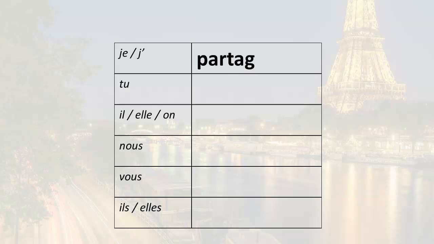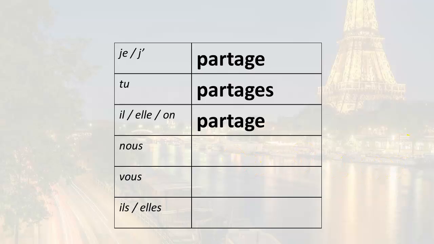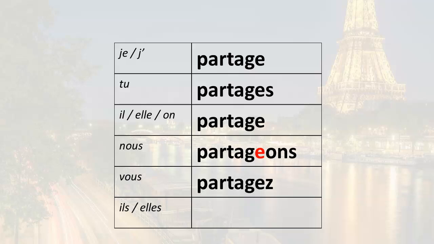So I share is je partage. You share, tu partages. He shares, she shares, or one shares, il, elle, on partage. We share. Now this is where you add the E before the ONS ending. Nous partageons. We share. You share, vous partagez. And finally, they share, ils, elles partagent.